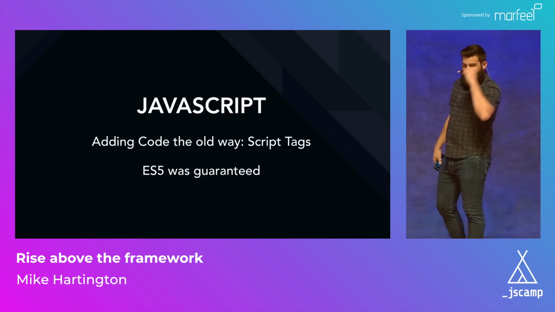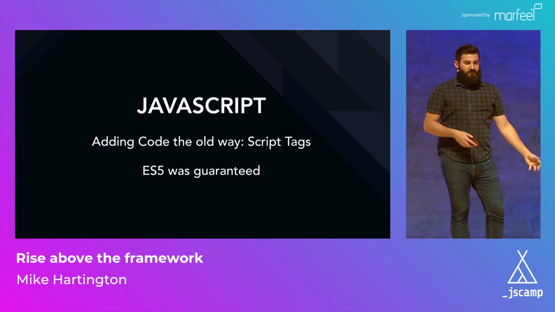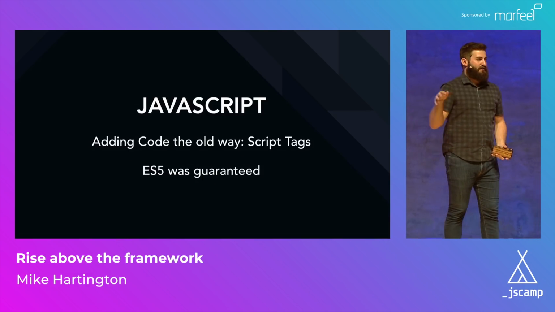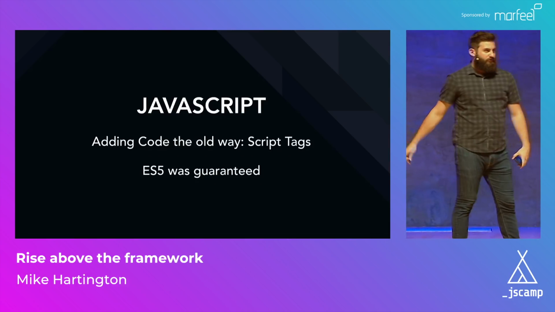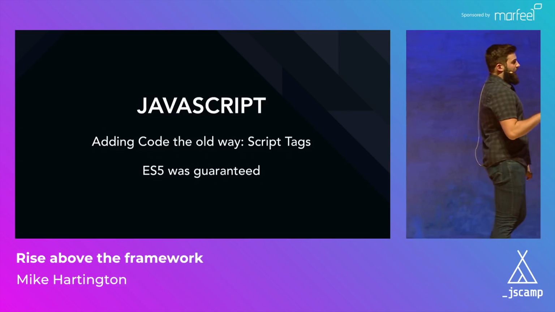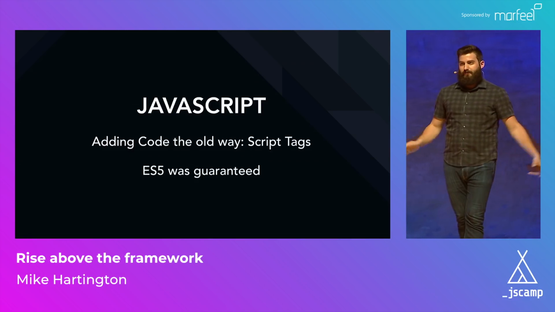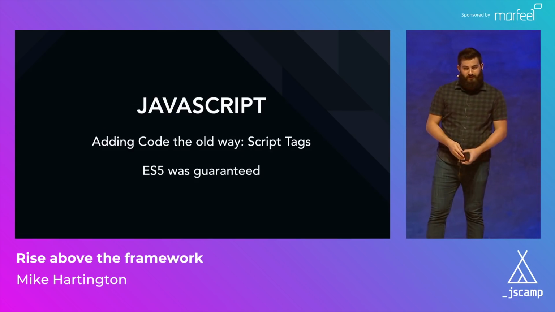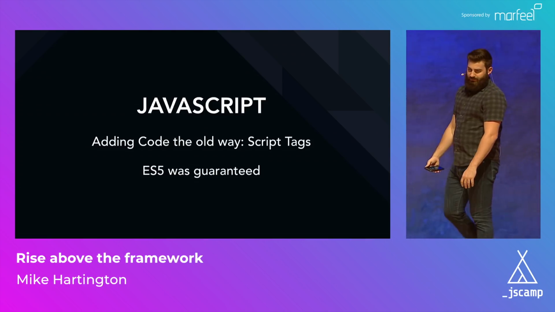So, like I said, the old way when I was learning was if I wanted to include some kind of JavaScript into the page, I would just add a script tag. And I could always guarantee that I was writing ES5. There was no other kind of language. There hadn't been for years. ES5 is pretty well standardized. We can just use that.